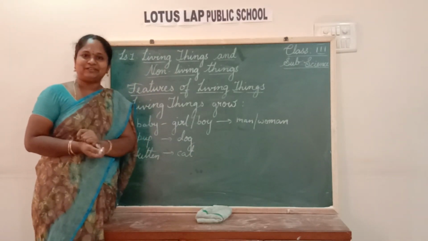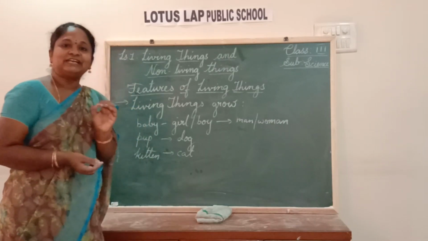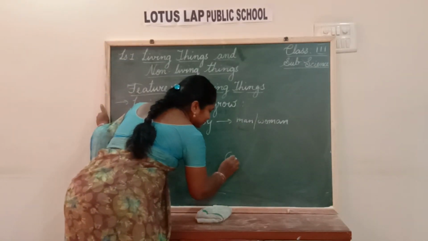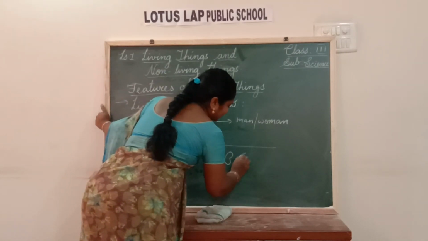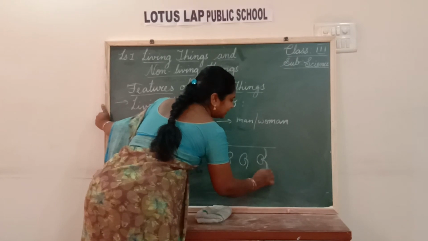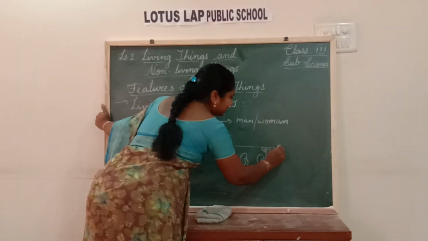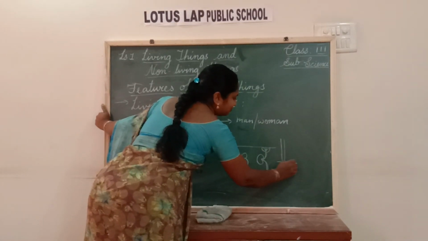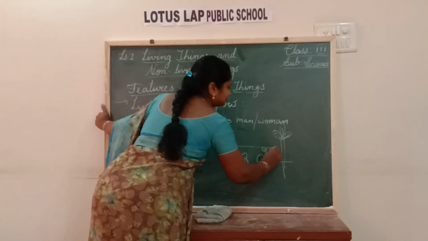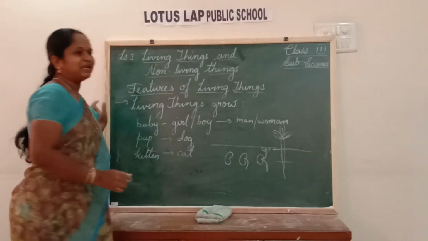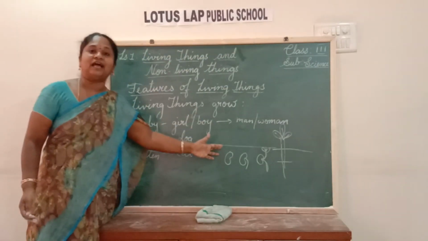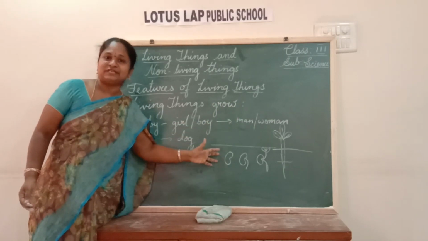Then how will a plant grow? Yes, a plant grows from seeds. When we sow the seed in the soil, it will first grow roots and again it will grow shoots, and later on it will grow into a big plant, and then it becomes a big tree. That means a plant will be growing from a seed.